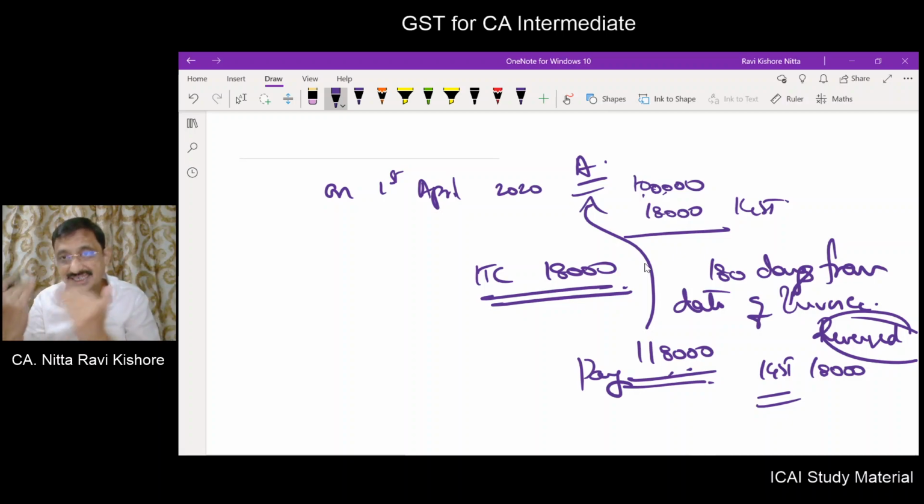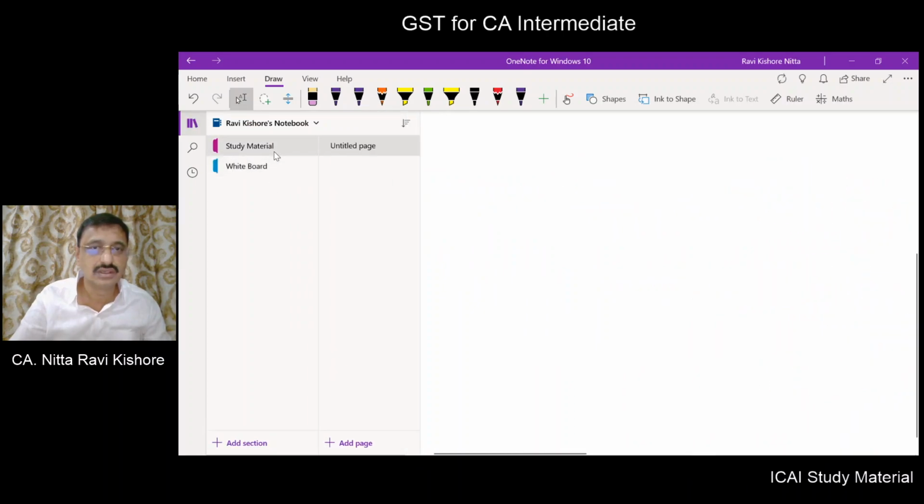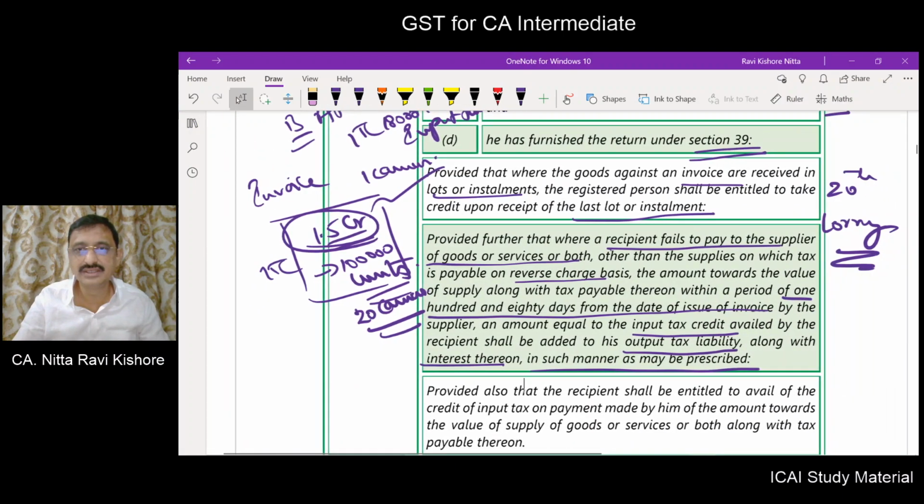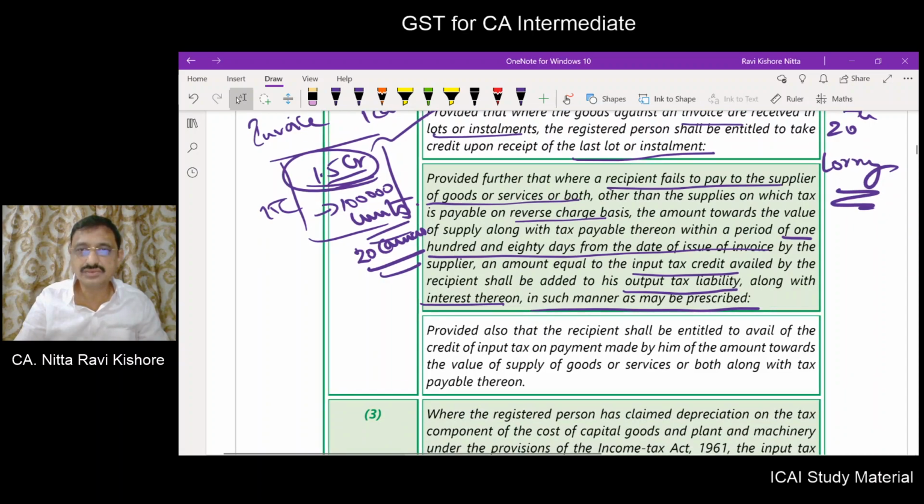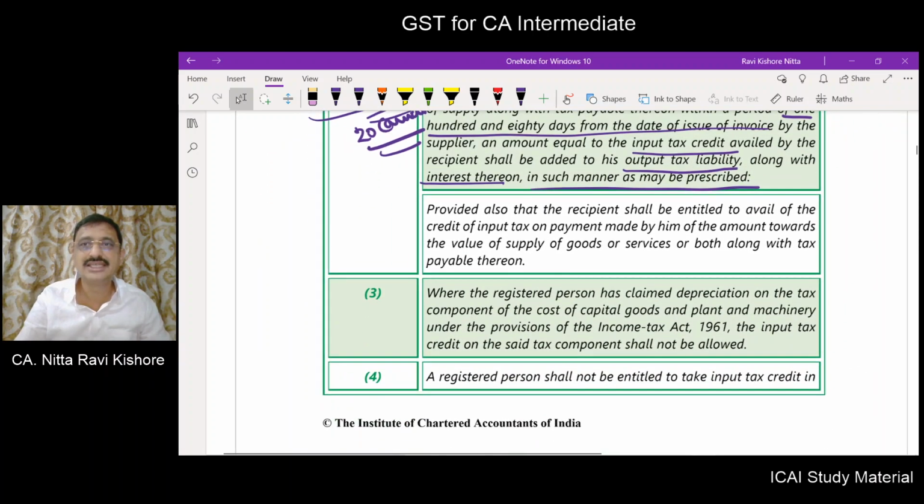When can I again retake it? When I pay the supplier, I can retake that. Okay, so the invoice should be paid within a period of 180 days. Else, proportionate input tax credit availed should be added back to your output tax liability along with the interest. This is another point.